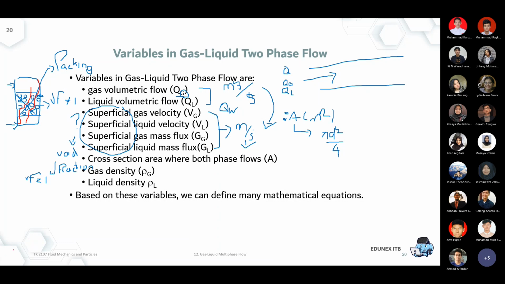Same thing with the liquid from the top: it must find some channel, some space where it can flow. So that's the big difference between superficial velocity and the actual velocity.